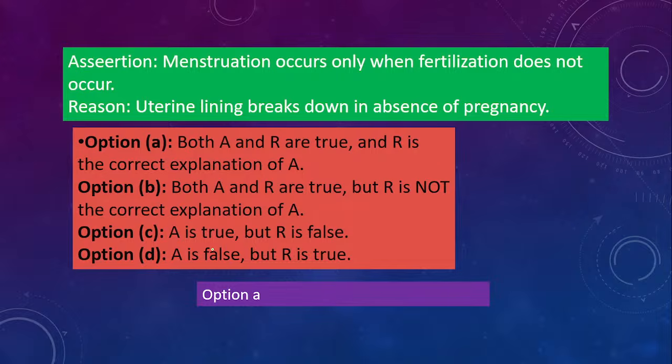So menstruation occurs when fertilization does not occur, and the uterine lining breaks down in absence of pregnancy. Yes, A is the correct option.